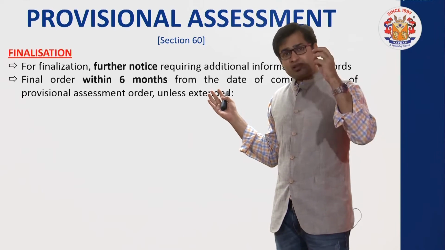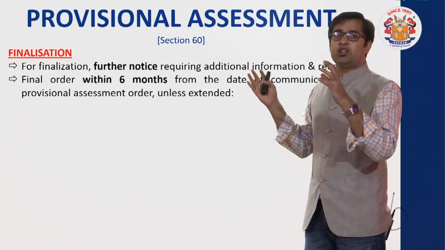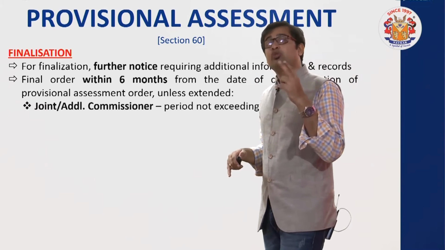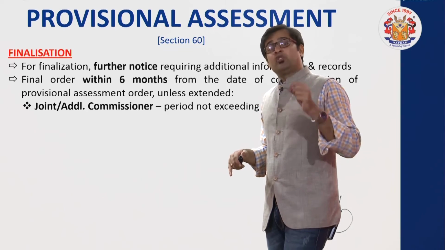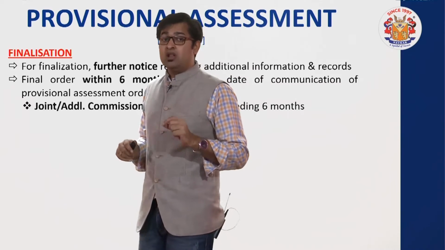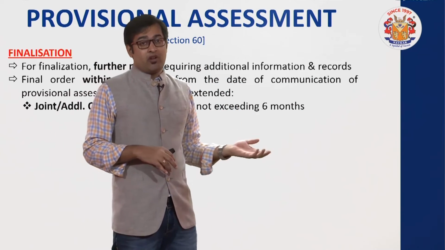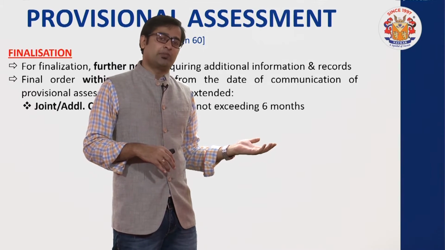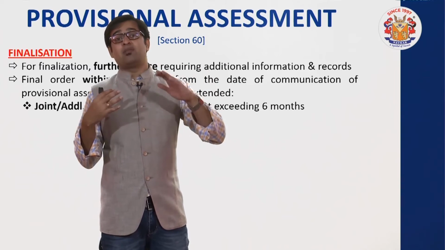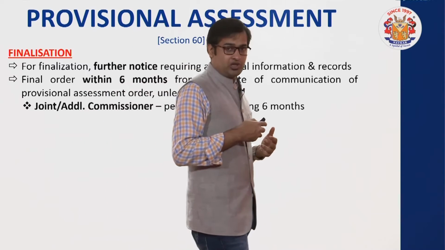Someone may ask, sir, is there a possibility of extension? Yes friends, there is an equal possibility of extension. So when can the extension be granted? There are two possibilities. Number one, the joint commissioner or additional commissioner can grant an extension after obviously identifying the valid reason, and the period of extension in their case can be 6 months. So the original period will be 6 months, which can be extended by 6 months. By whom? By the joint commissioner or additional commissioner.